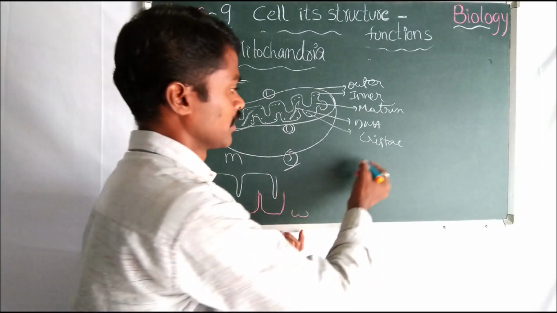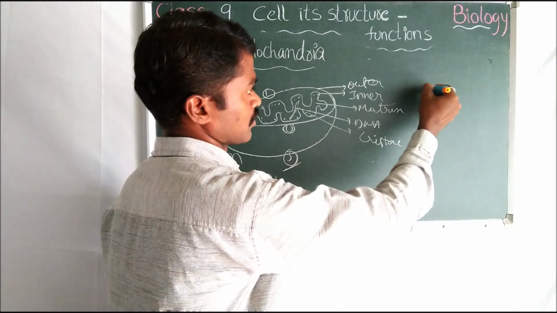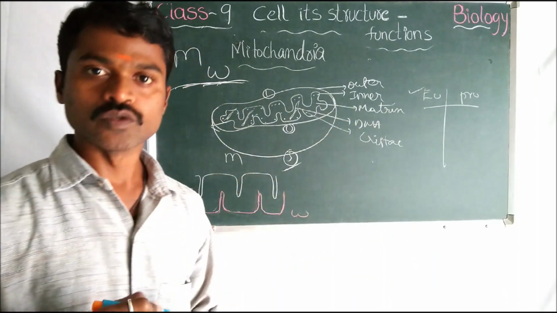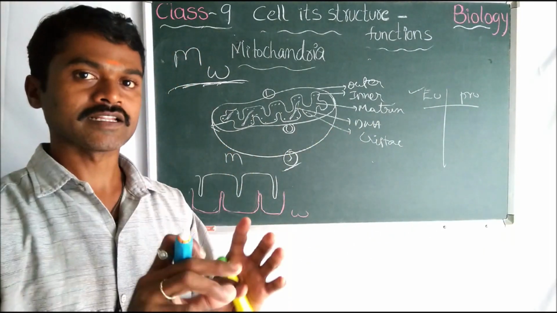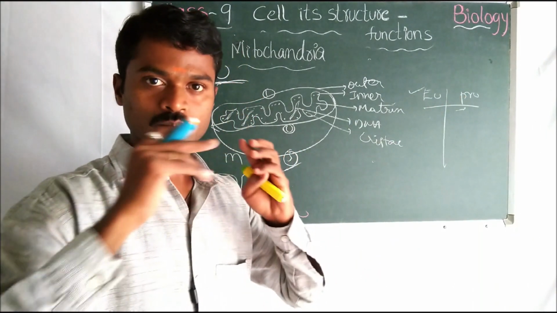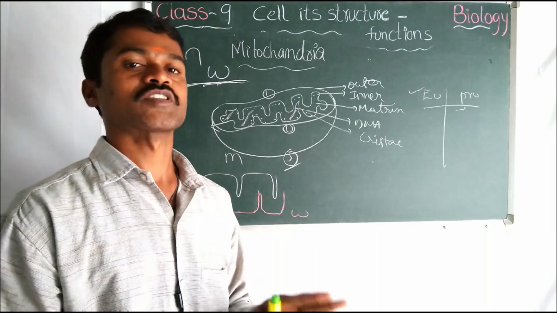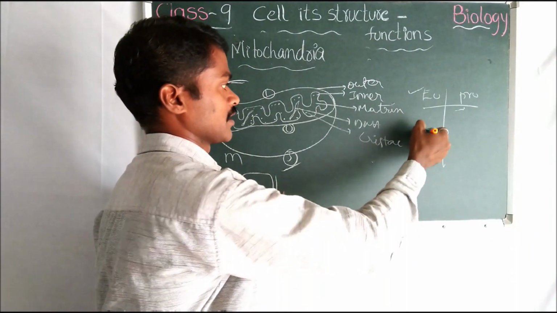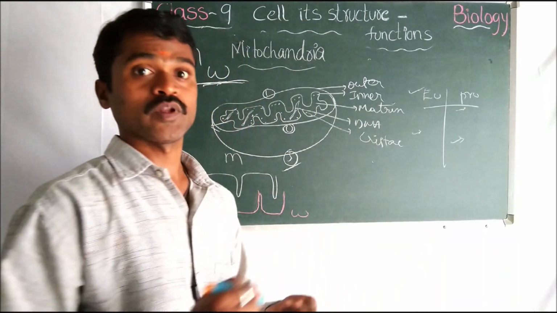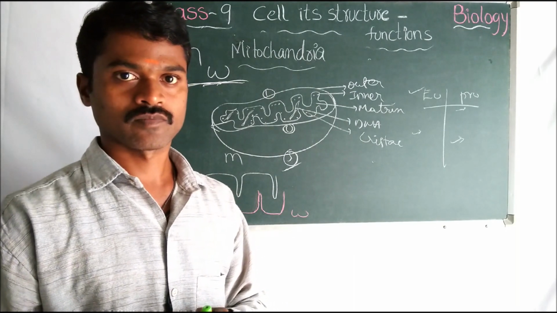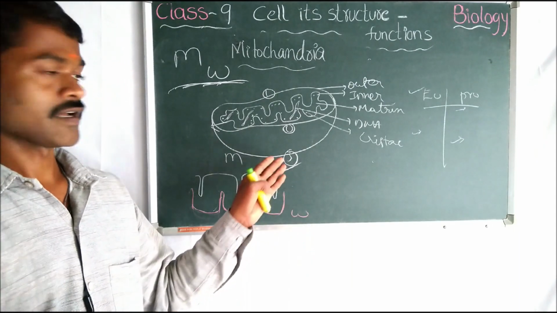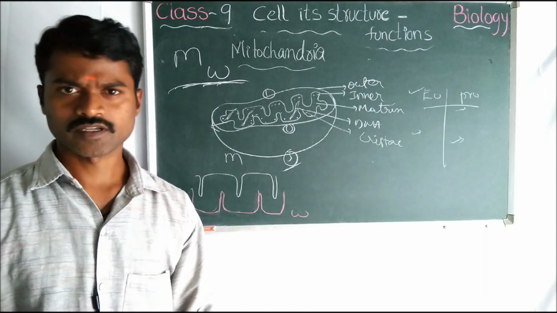Now the next question: differences between the eukaryotic cell and prokaryotic cell. The eukaryotic cell has a nucleus, that means the genetic material is present inside the nuclear membrane, but in the prokaryotic cell the nuclear membrane is absent. For the eukaryotic cell, one example is higher animals, and for the prokaryotic cell, one example is virus or bacteria. That is about the mitochondria, and eukaryotic and prokaryotic is enough.